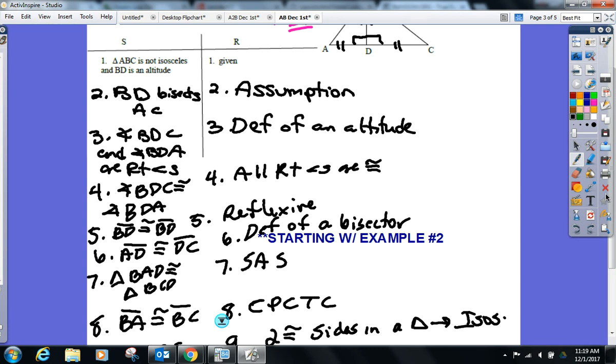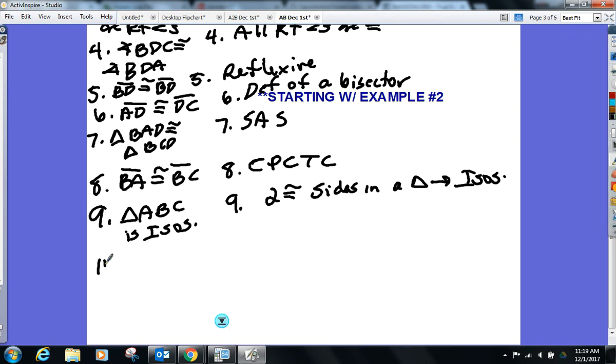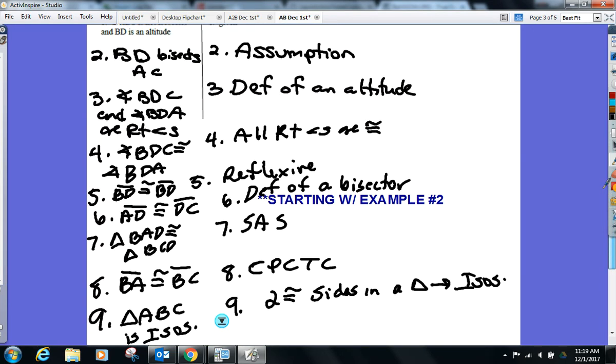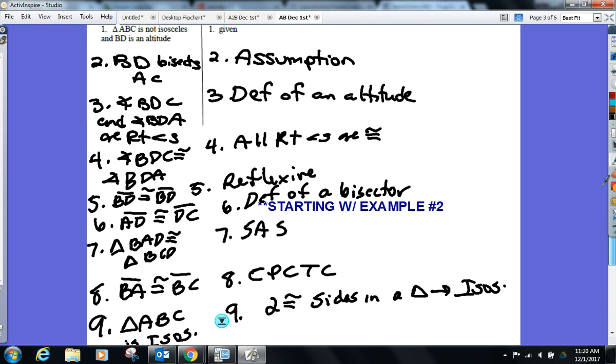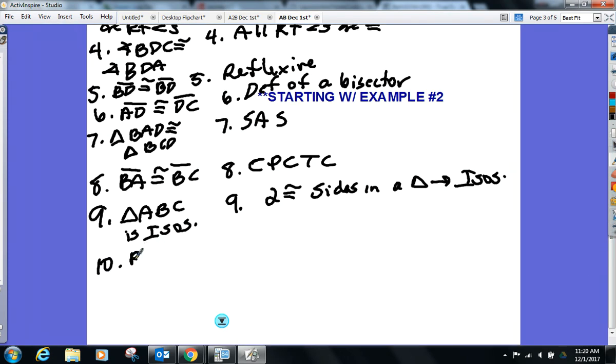So ready? If my assumption, this statement right here, is false, tell me a true statement then. If BD bisects AC is false, Amy, what's true? Which is our proof statement. Because our assumption led us to a contradiction, the assumption is false, meaning the opposite is true. So once you have established a contradiction in your proof, you now know the opposite of your assumption, which is your proof statement. BD does not bisect AC is a true statement.